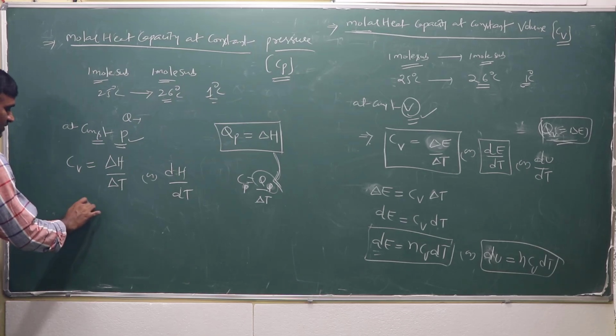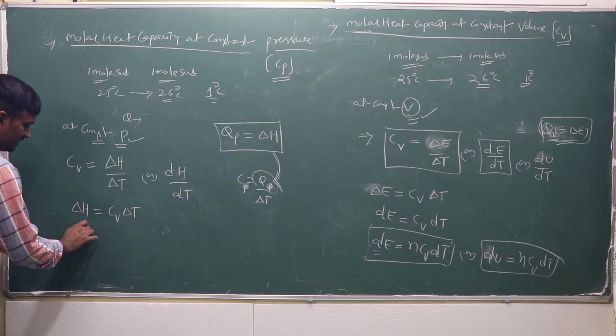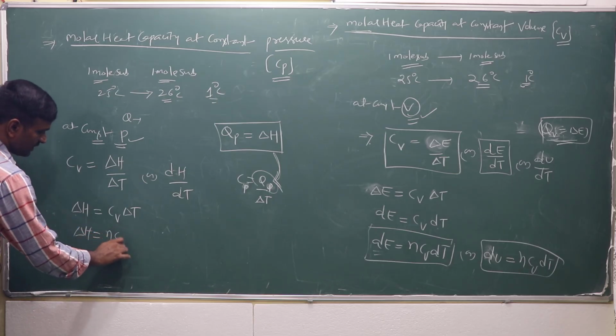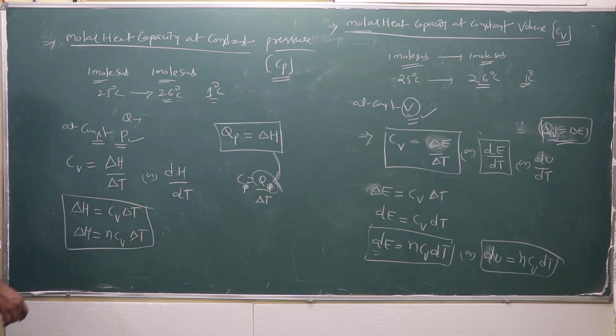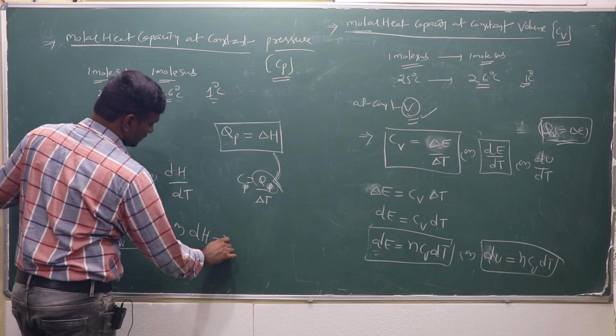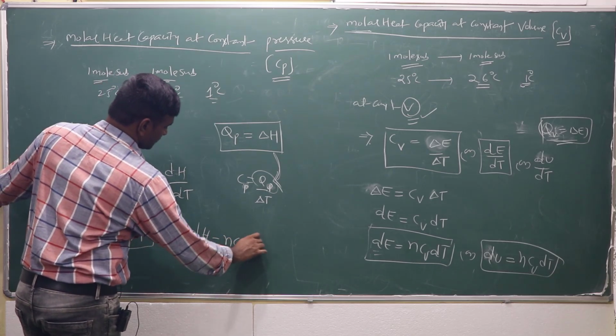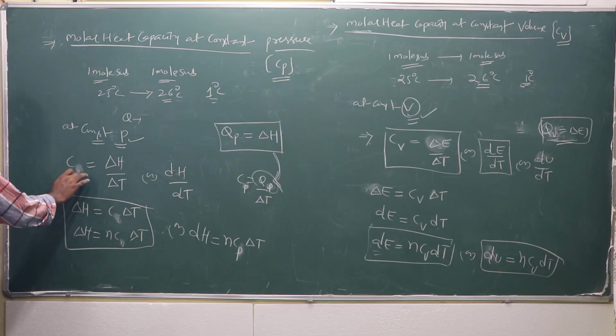Then delta H is equal to Cp into delta T. If it is n moles of ideal gas, then dH is equal to nCp into dT. This is the Cp at constant pressure.